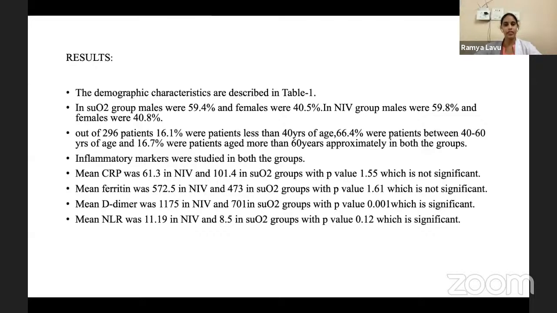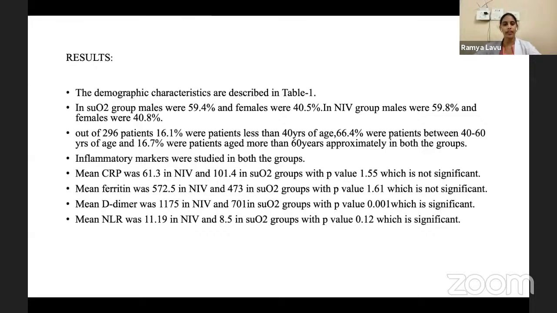Out of 296 patients, 16.1% were patients less than 40 years of age, and 66.4% were patients between 40 to 60 years of age, and 16.7% were aged more than 60 years approximately in both the groups. And the inflammatory markers were studied in both the groups. Mean CRP was 61.3 in NIV group and 101.4 in SpO2 group with p-value 1.55, which is not significant.